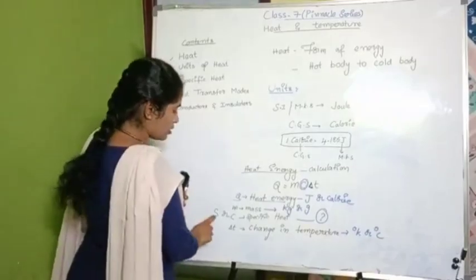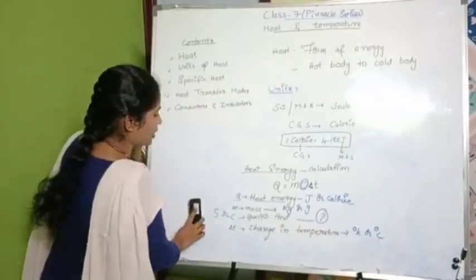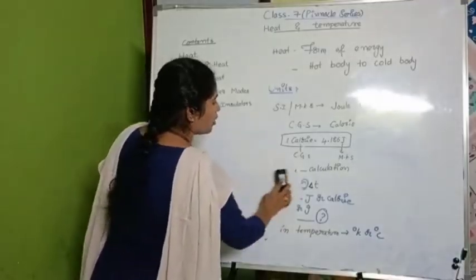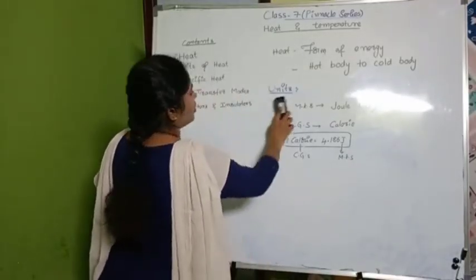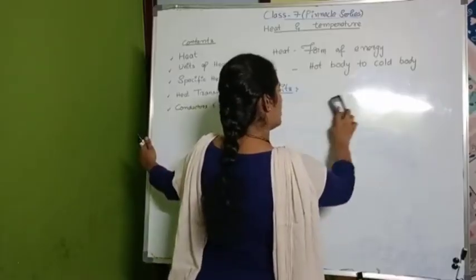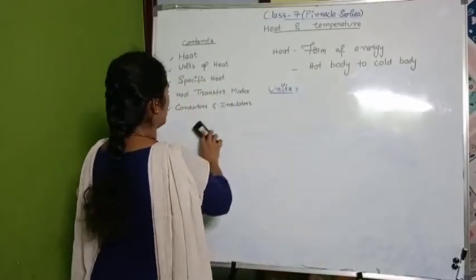This is a standard value for any substance. If I take water, the specific heat of water is always standard. If I take another substance, say kerosene, kerosene will also have a standard specific heat value.